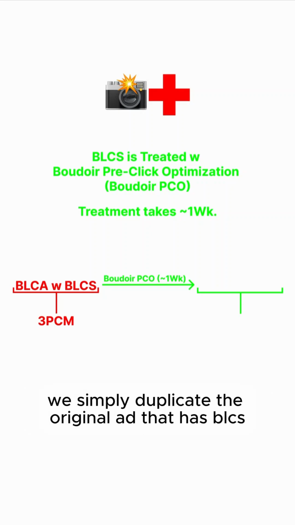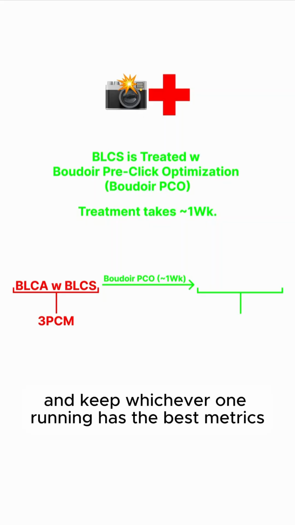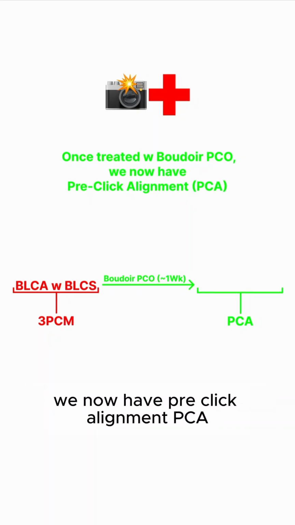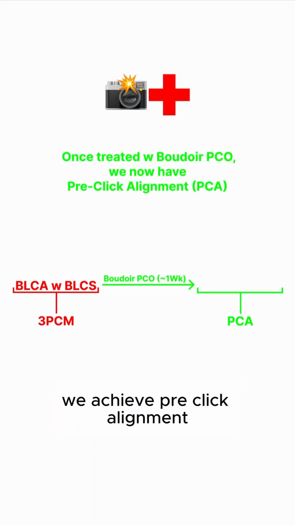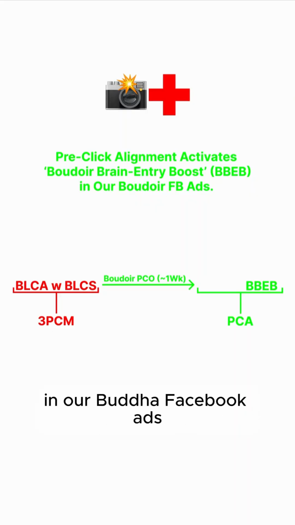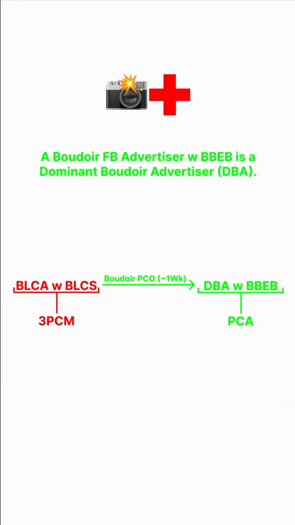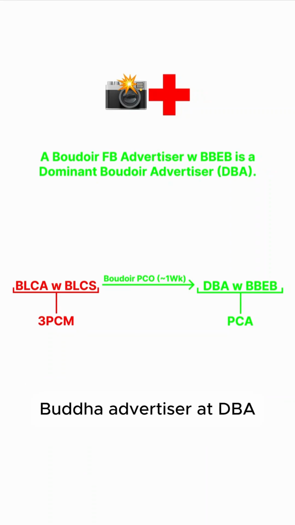We simply duplicate the original ad that has BLCS, and we treat the duplicated one with Boudoir Pico, run them in parallel, and keep whichever one has the best metrics. Pretty simple. Now, once treated with Boudoir Pico, we have pre-click alignment, PCA. So we get rid of the 3 pre-click mistakes. We achieve pre-click alignment, and pre-click alignment activates Boudoir brain entry boost in our Boudoir Facebook ads. Basically, we got our unique CTR above 6%. We also know that a Boudoir Facebook advertiser with Boudoir brain entry boost is a dominant Boudoir advertiser, a DBA.